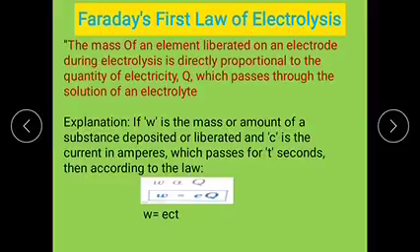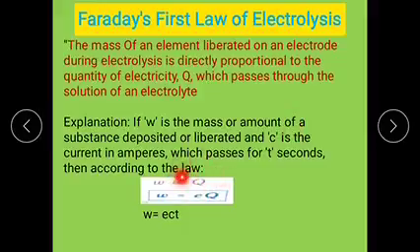When we pass current in amperes for some time t in seconds, the deposited amount of substance at the electrode is W. That can be written mathematically as W is directly proportional to Q. Here W is the weight or mass of the substance, and Q is the quantity of electricity passed through the electrolytic solution.